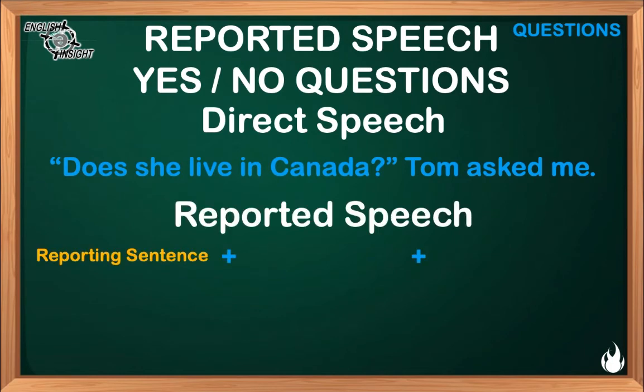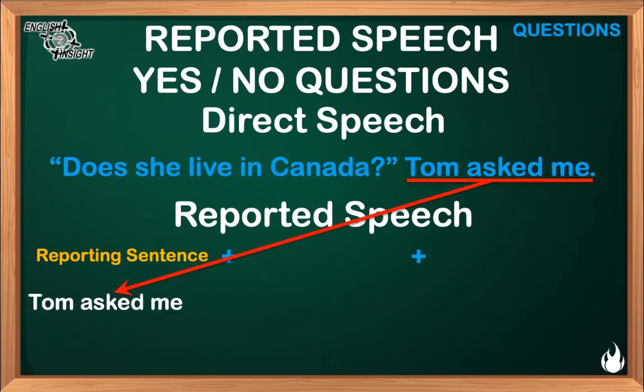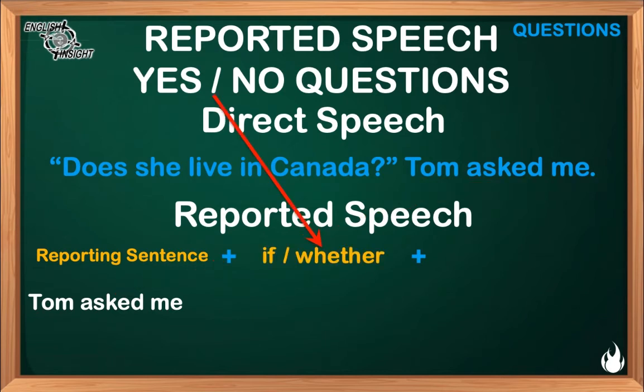In reported speech, the very first element we have to consider is the reporting sentence. In this case, Tom asked me, followed by the word if or whether, because we are talking about a yes-no question. We notice that because the question commences with an auxiliary. Therefore, what we write is exactly that, if or whether.